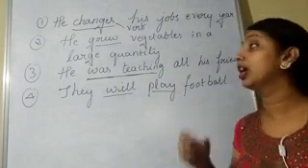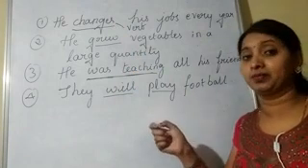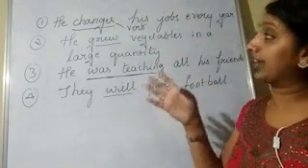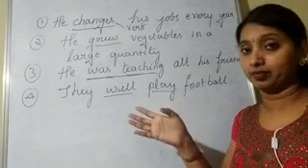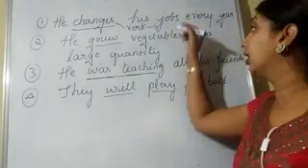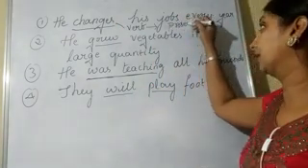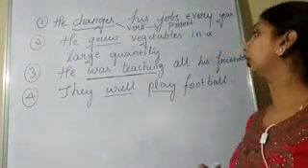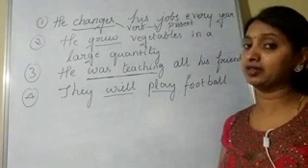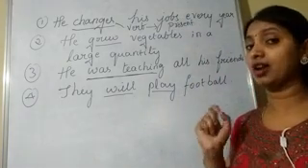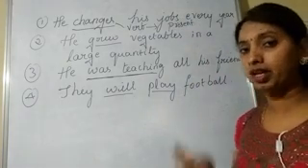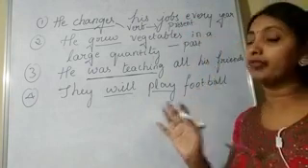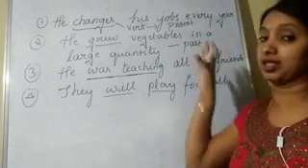We have to find out which tense it is in. This verb, changes. What time of an action is it showing? Can you find out? It is showing the time of present tense. Correct? Then we'll go for the second one. He grew vegetables. Is it in the present time or past or future? He grew. It is in the past time. The verb of an action is showing the past tense.